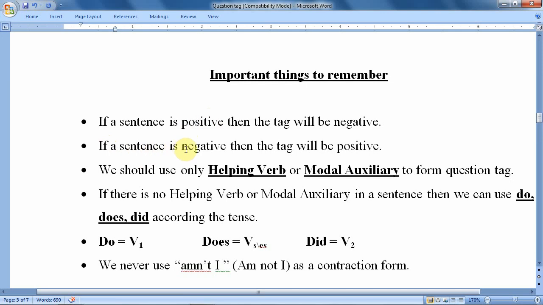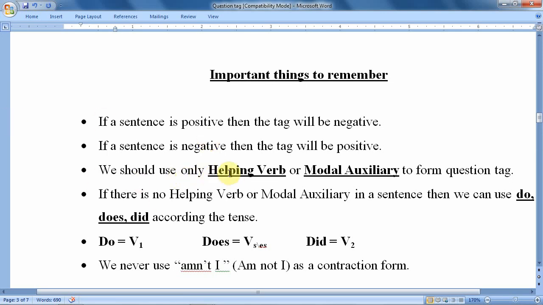If a sentence is negative, then the tag will be positive. Suppose there is a negative word in a sentence, then the tag will be positive. In what manner is the positive tag used? We are not supposed to use not in the tag. I will explain it afterwards.